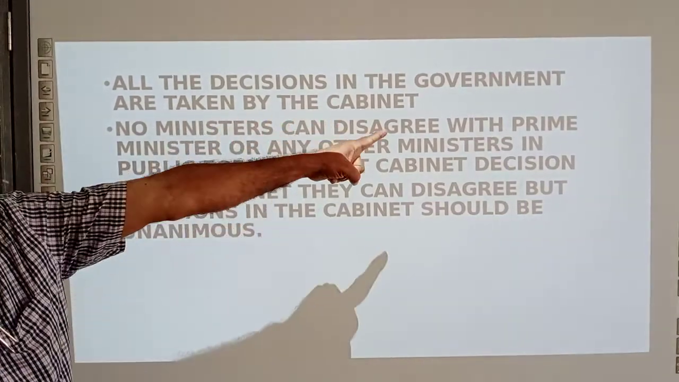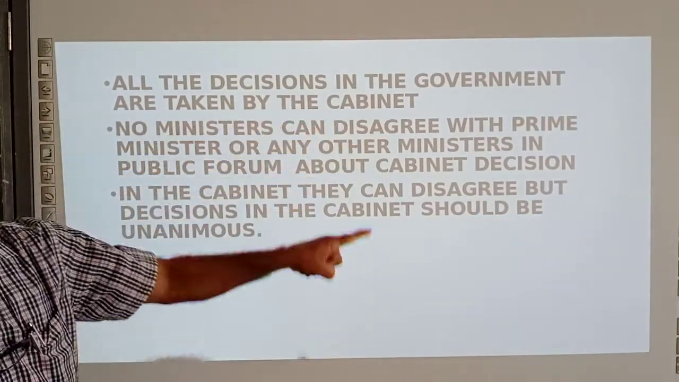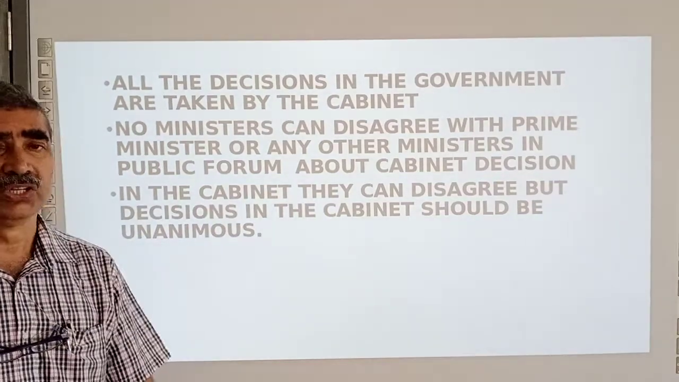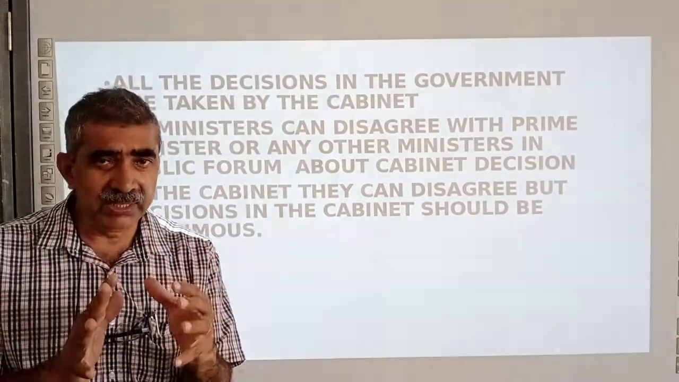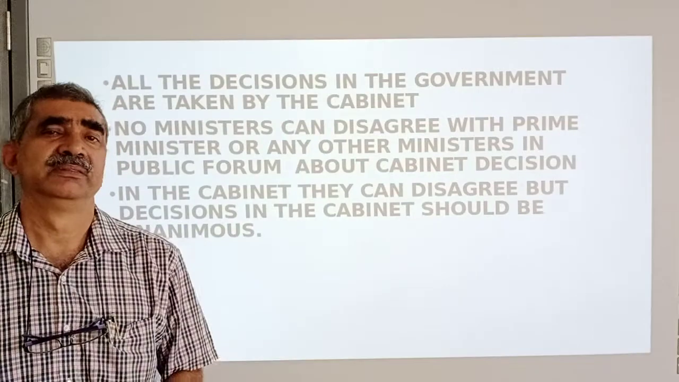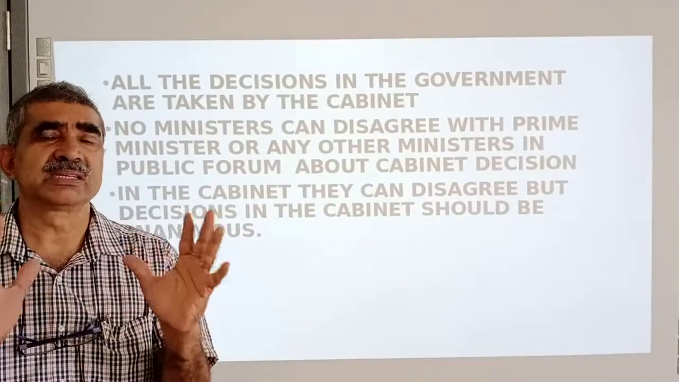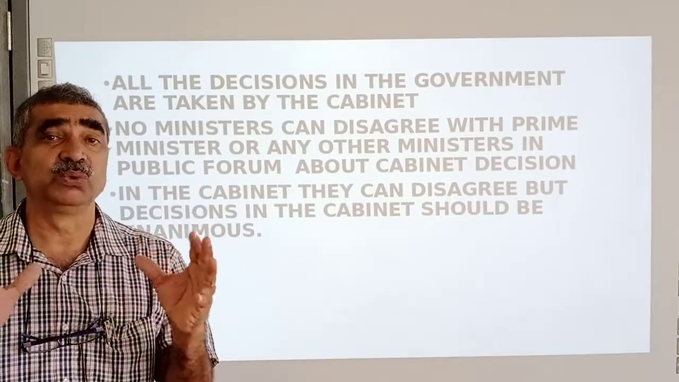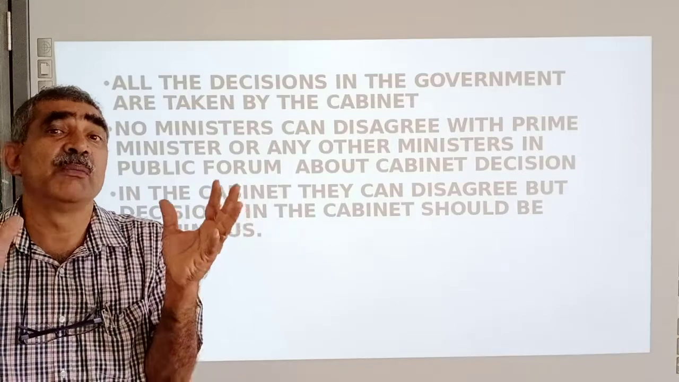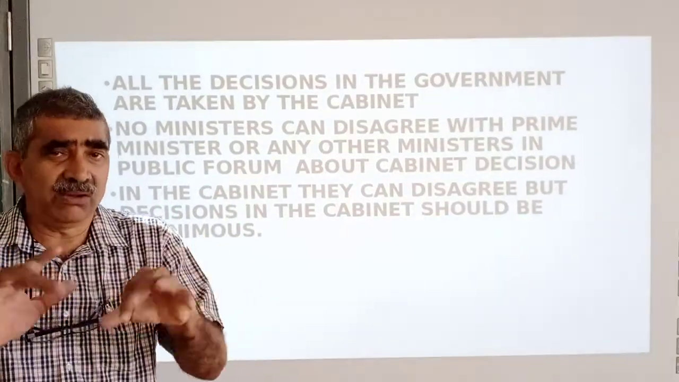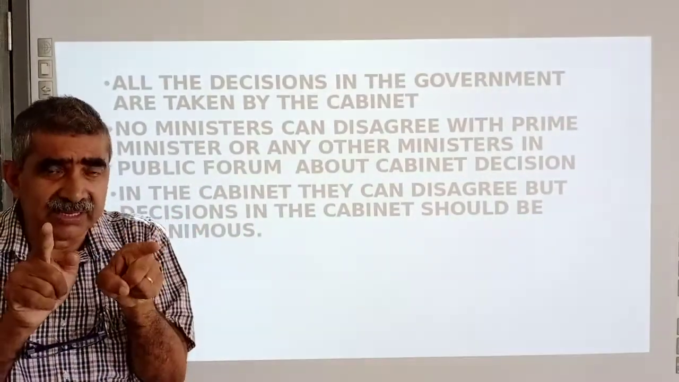All the decisions in the government are taken by the cabinet. That's the most powerful body in the country. All the decisions are taken by them: what to do, how to do, everything. That's the cabinet ministers. All of them decide together.